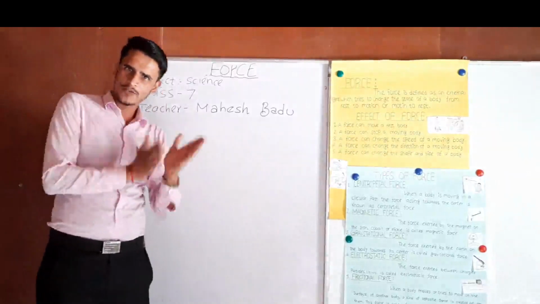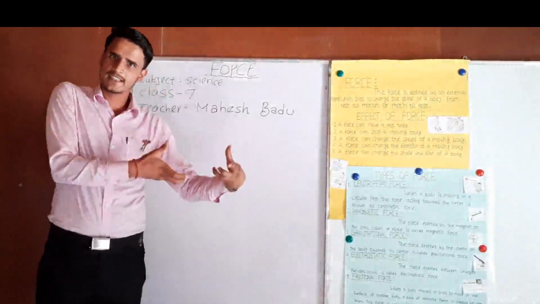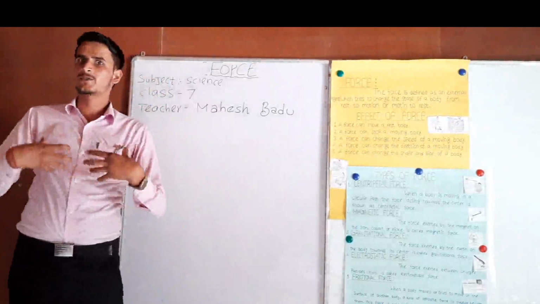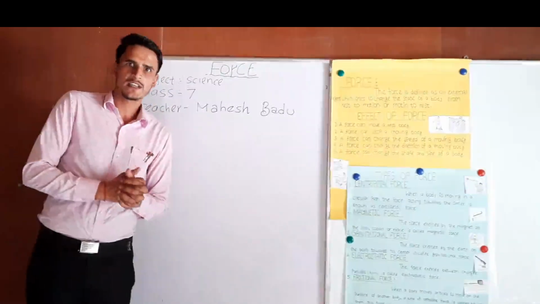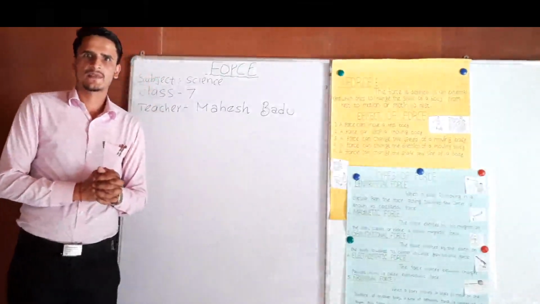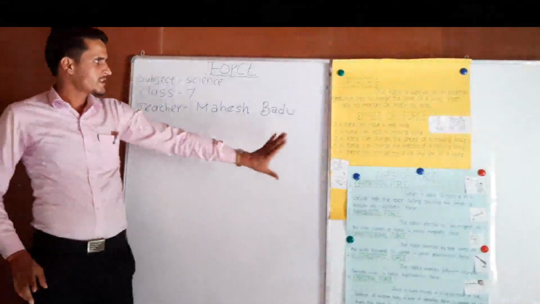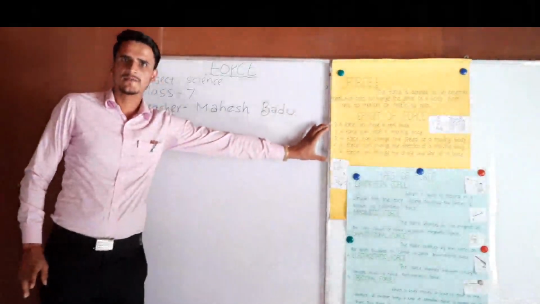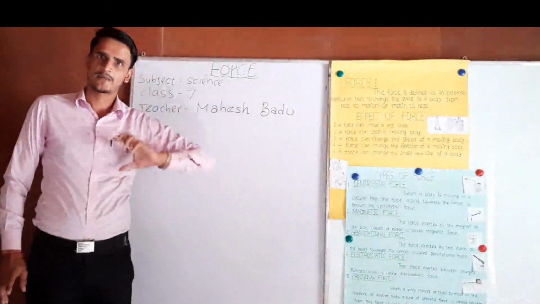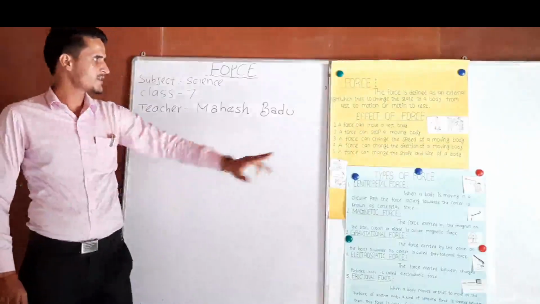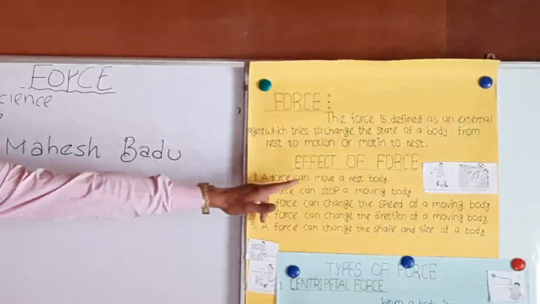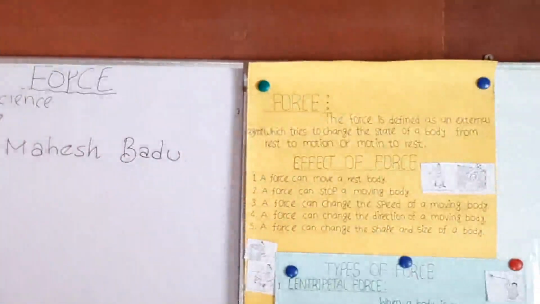If we apply a force on an object, what kinds of effects can we see on that object? Now, there are mainly 5 effects on an object if we apply force. The first one is that a force can move or rest a body.